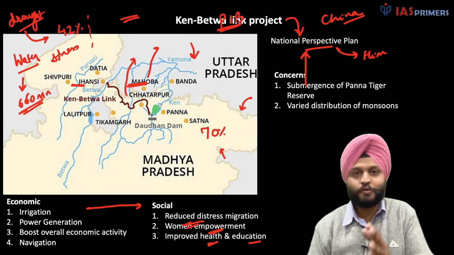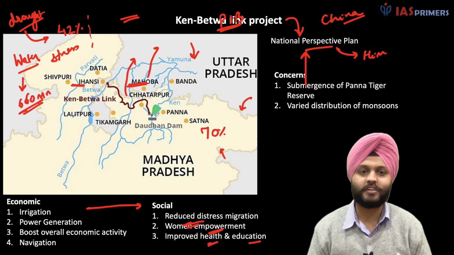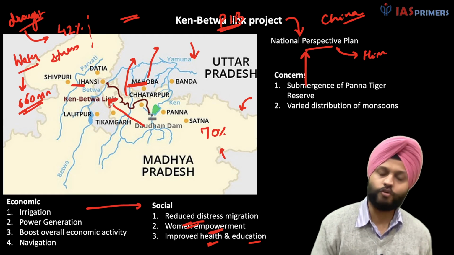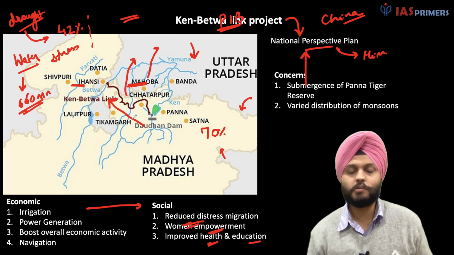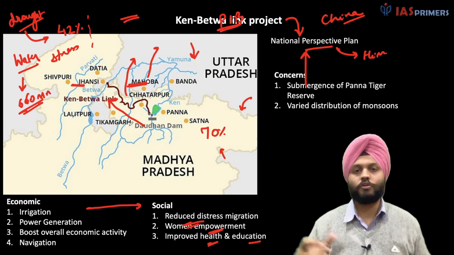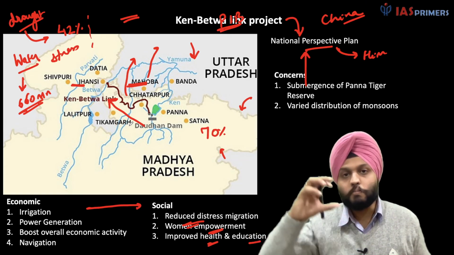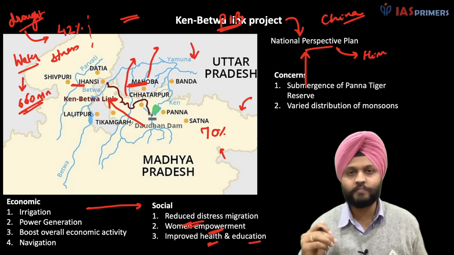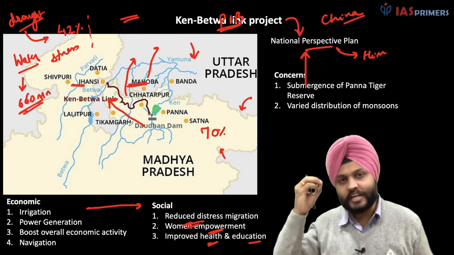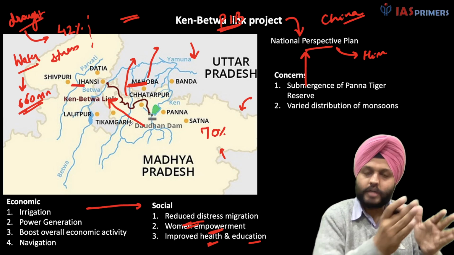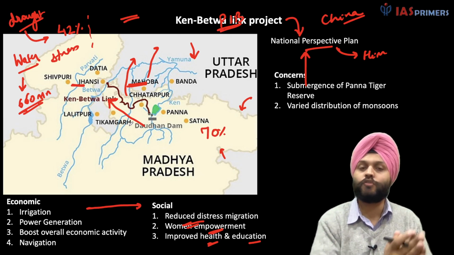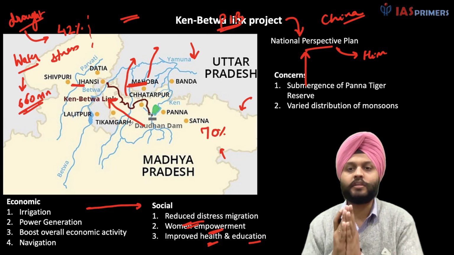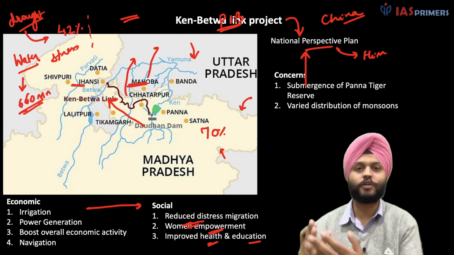Then it says, it's based on an assumption. Yes, a feasibility study is done, but it is based on an assumption that this is water surplus, this is water deficit. Yes, historically speaking, yes. But think about it, if we look from the pan-India approach also, for this case itself, the monsoons that we have, the rains that take place, this region is dependent on the rains for water, for rivers. There is a lot of varied distribution. From time to time, this may vary. It may vary from the point of view of which place the rain is taking place. So there are a lot of inconsistencies, and given the concerns associated with climate change,